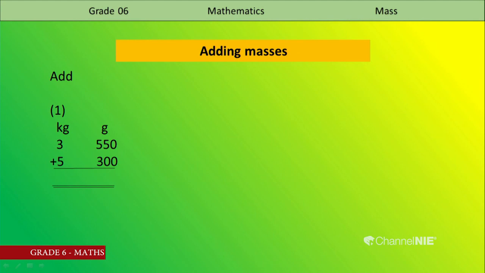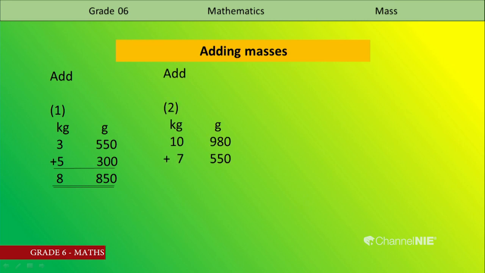Then 0 plus 0, the answer is 0. Then 5 plus 0 is 5, 5 plus 3 is 8, 3 plus 5 is 8. We can follow the normal method. Then we know how to add numbers. Start with the ones place. Then the second question.